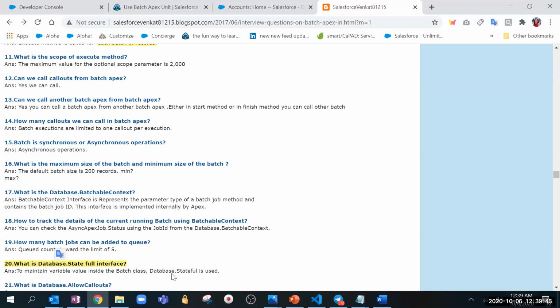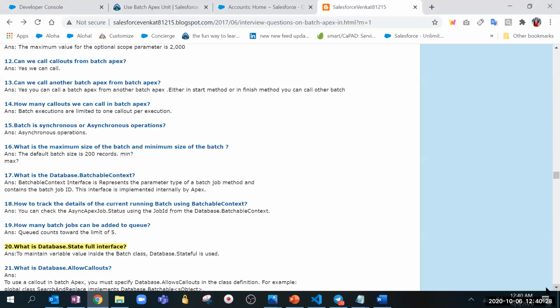Smriti, I would like to add Priya here. Yeah, please. There can be two kinds of scenarios wherein in one execute method we will need the previous execute method, or in the finish method we will need the previous execute method. If we need this, we implement Database.Stateful. I think it will be clearer once we discuss it tomorrow by seeing the code. But yeah, we have got some basic idea.